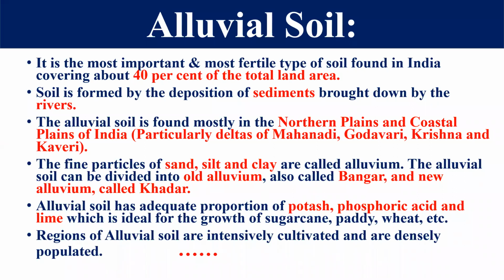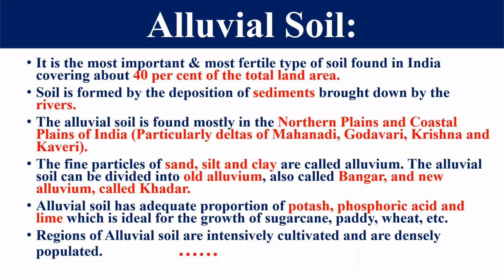Old alluvial soil is less fertile than the new alluvial soil because it has fewer fine particles. Right, friends? So on the basis of age, we classify the alluvial soil into 2 parts: Bangar, the old alluvial soil, and Khadar, the new alluvial soil.